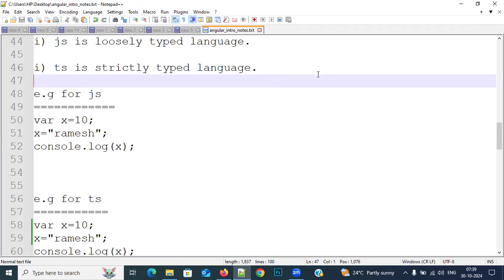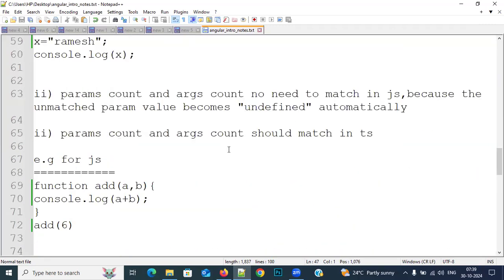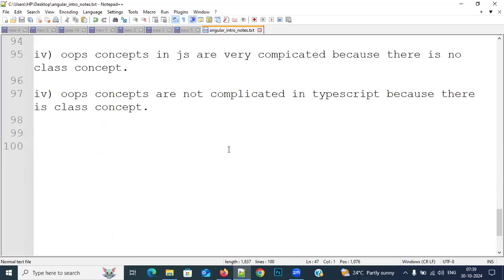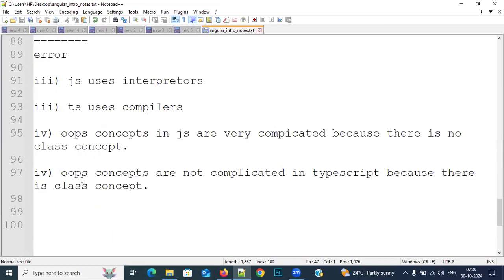But what about here, sir? Angular is going with the class concept. So is there a performance issue? No, there is no performance issue. I told you that there is no class concept in JavaScript. But here in TypeScript there is a class concept. In JavaScript, whenever it is creating classes internally, it has to create so many things also. That's why it is causing performance issues.